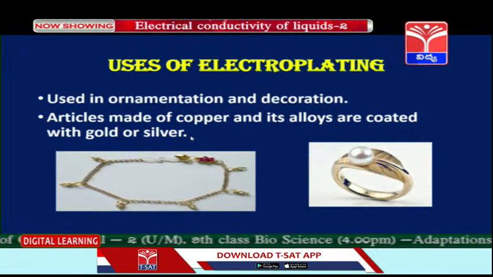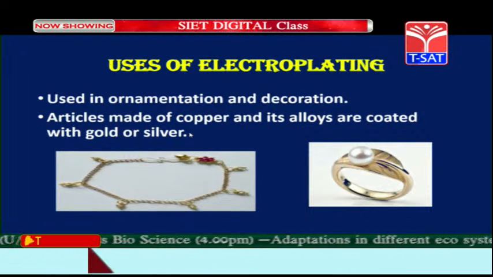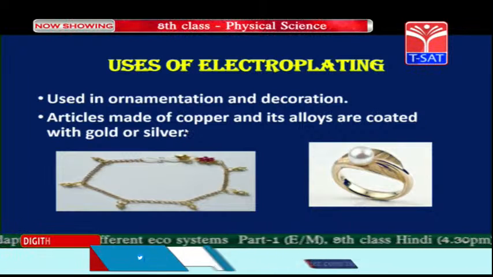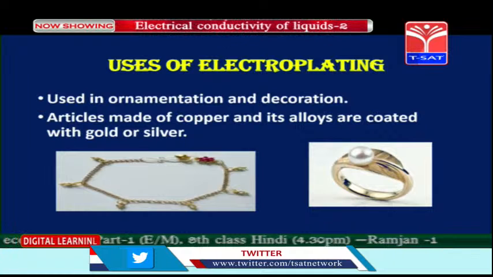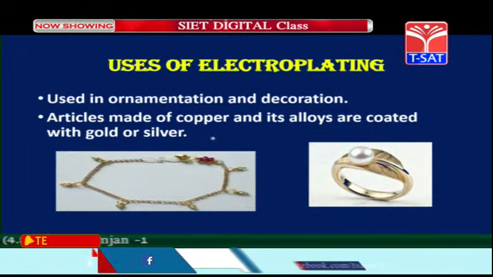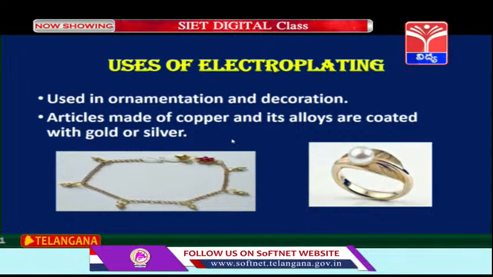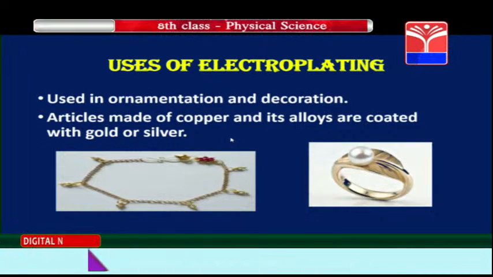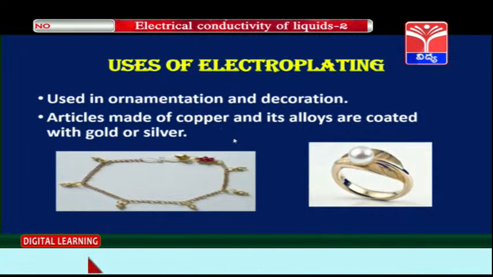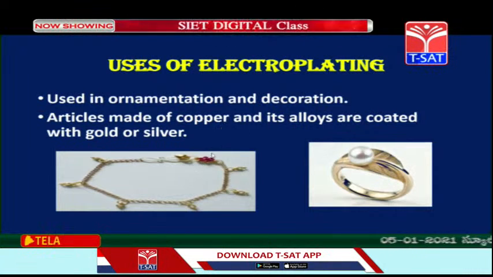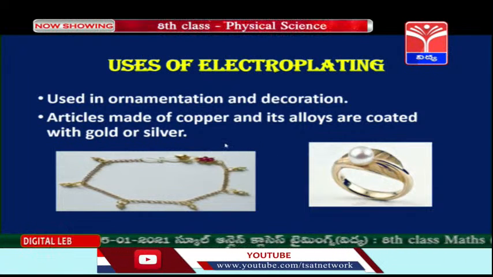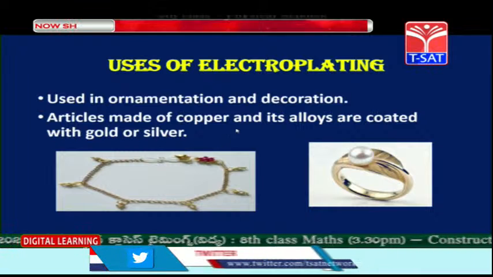Children, you must have heard rolled gold, or imitation jewelry, or gold plated jewelry. So, children, here copper material is also prone to oxidation, even it changes its color very easily. So, this copper is protected by plating with gold or silver, and these are used in ornamentation or decoration purposes.